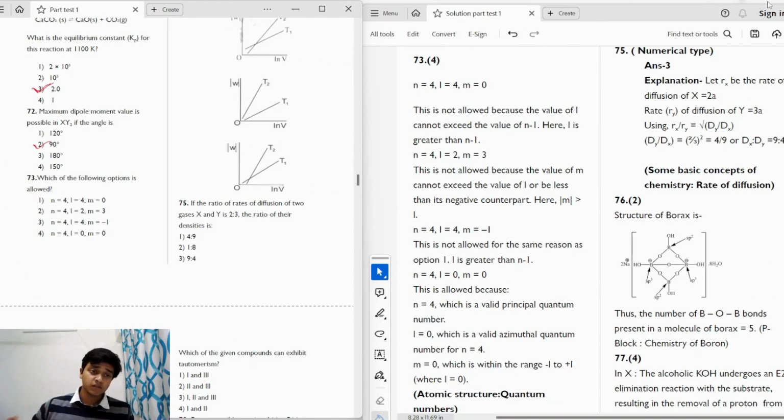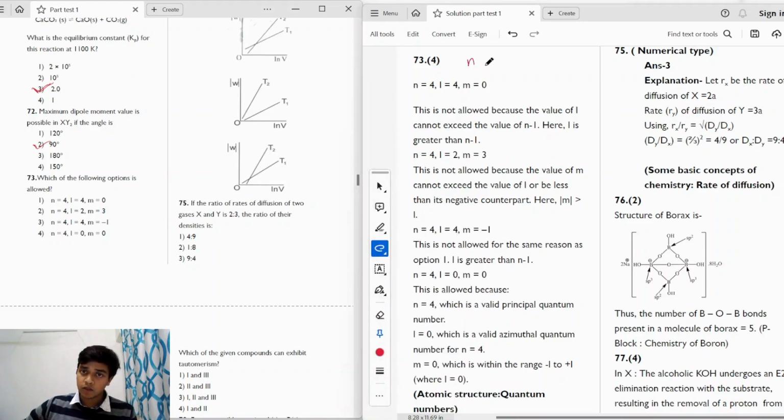Moving on to the next question, we have, which of the following options is allowed? We are given four different sets of quantum numbers, and we have to tell which of the following options is allowed and which is not allowed. So we have different values of n, l, and m. So first of all, let's write down: for any value of n, the values of l allowed are from 0 to n minus 1. And for any value of l, the values of m allowed are minus l to plus l.